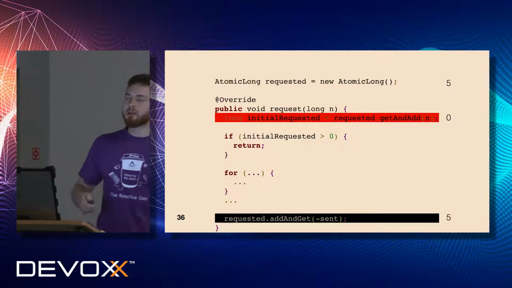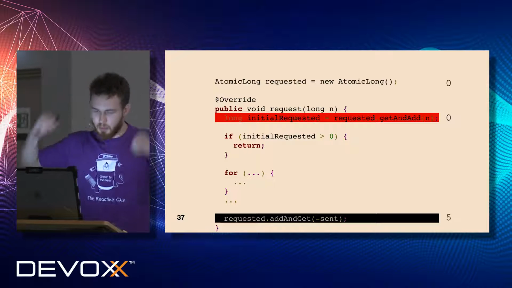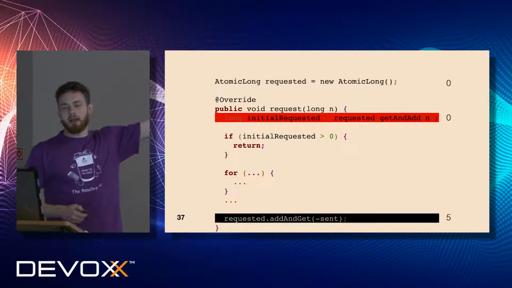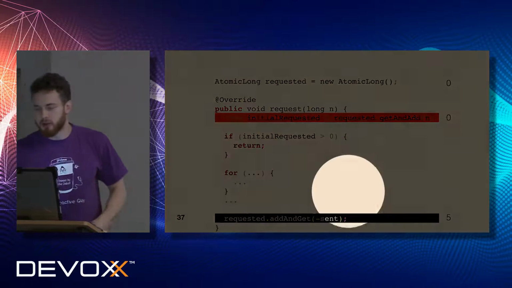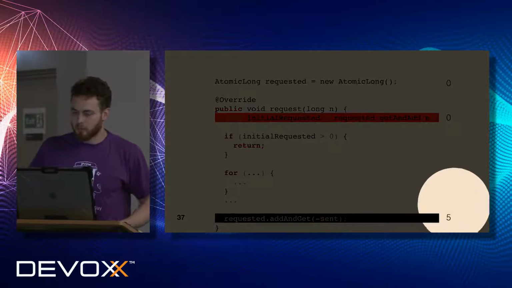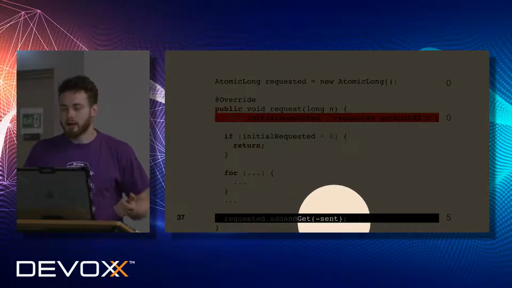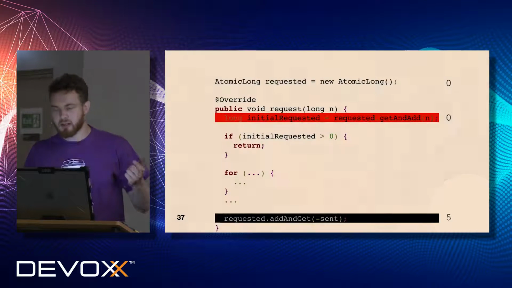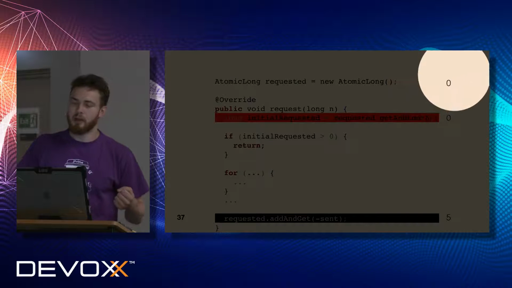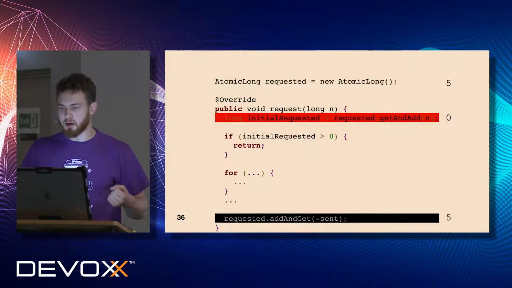So in the good case, the black will be the winner, the faster thread. He is the fastest. So he just decreased n elements, and it's clear here that the number returned from get and add will be 0, because we decreased 5 elements, which means that we are the fastest, and once we decrease that number of elements, the requested is 0 as well. It was 5 before.